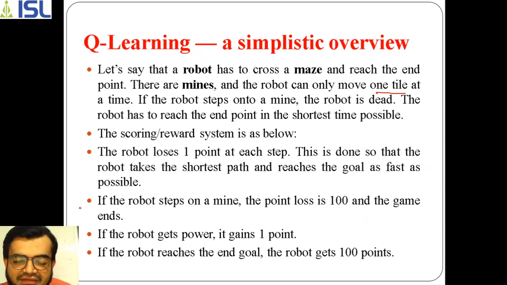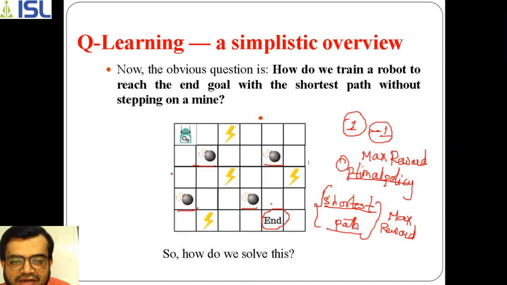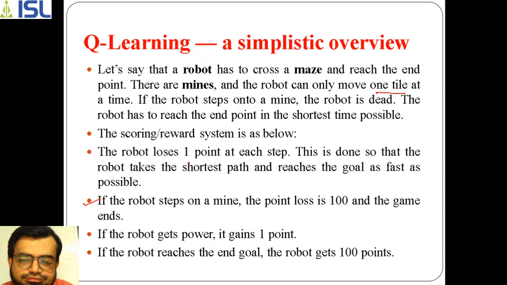And here, whenever it reaches a mine, the points lost are 100. That means -100 when it reaches a mine. So the robot has to be very careful, because the game will end there. That state has to be avoided by the robot.